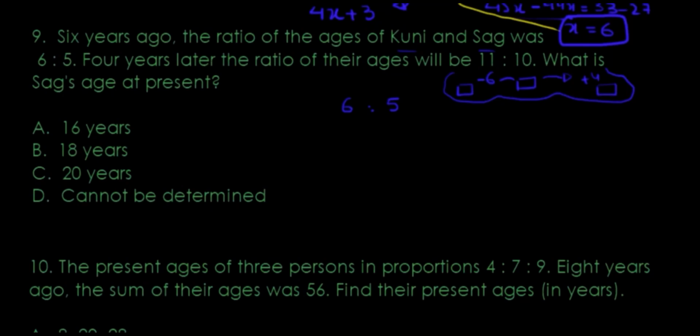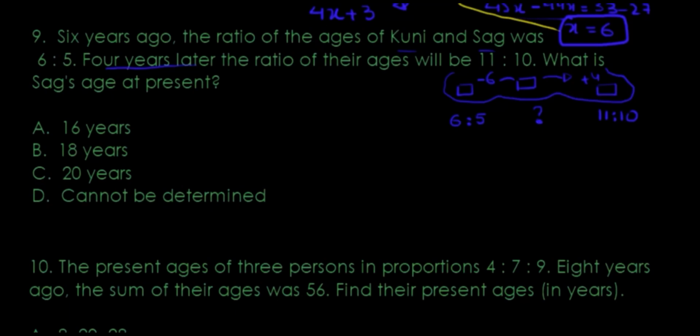Now, the ratio 6 years ago was 6 to 5, the ratio that they had over here. 11 to 10 is the ratio that they have 4 years later, which is in this period. Right? What's Sag's present age? We will come to that. This is where the question lies. What is Sag's present age?